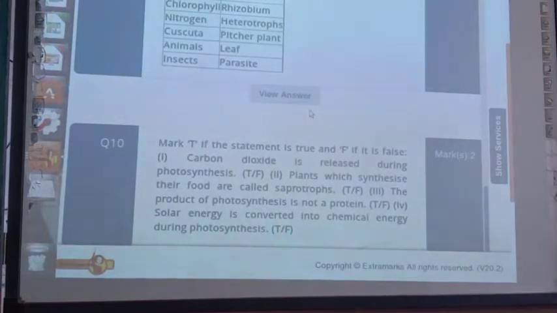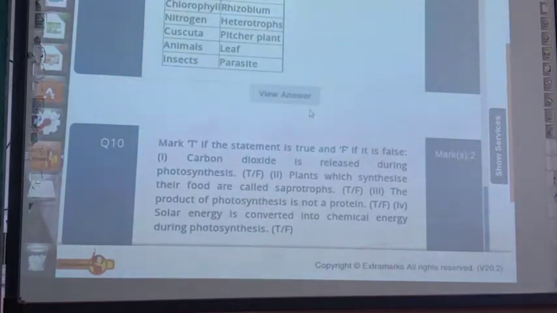As you know, yesterday I was teaching you the NCERT exercise of chapter number one, that is nutrition in plants. Till exercise number 9 I have completed. Now, exercise number 10. What is exercise number 10? Mark T if the statement is true and F if it is false.